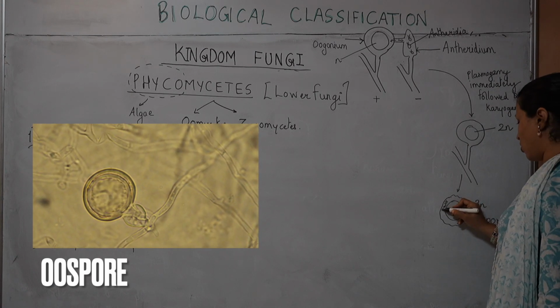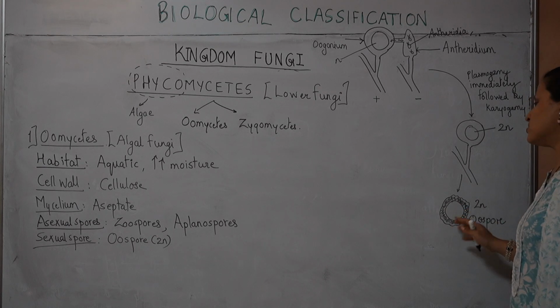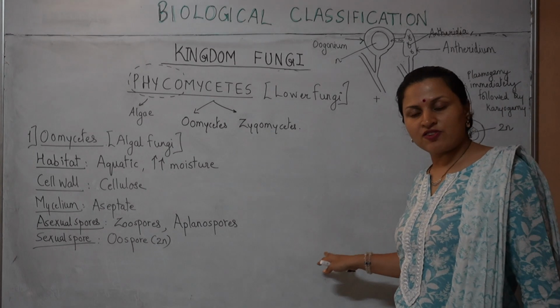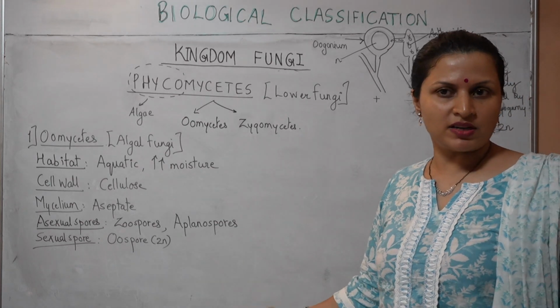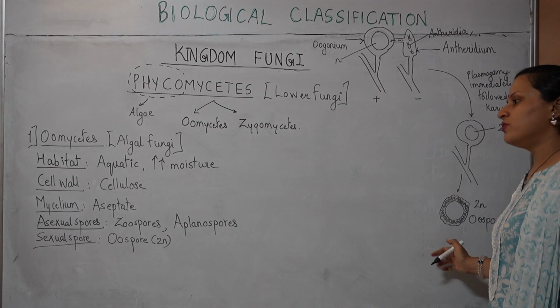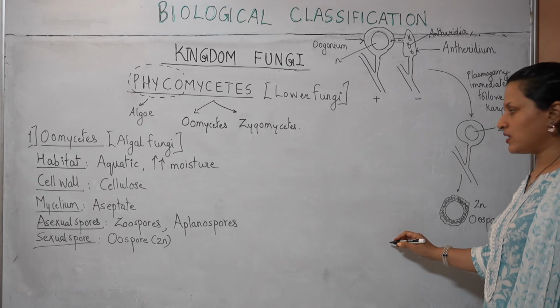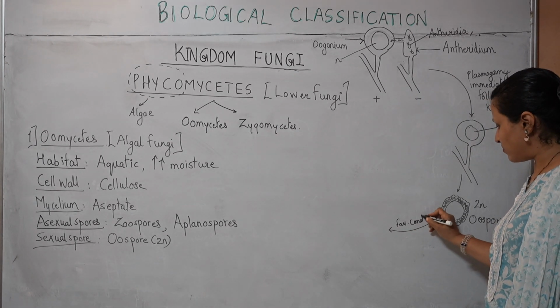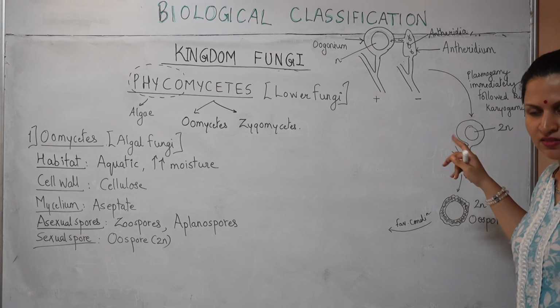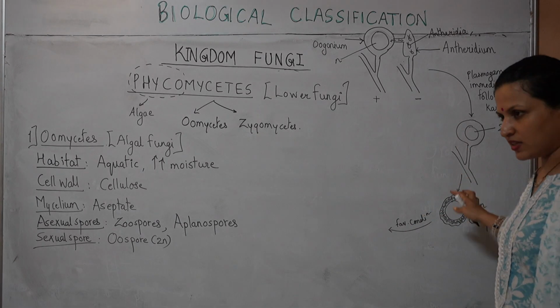It will be a thick-walled spore. This oospore is going to help it tide over the unfavorable conditions. Remember, sexual reproduction is undertaken during unfavorable conditions. So this oospore is going to help it tide over the unfavorable conditions. Upon the return of favorable conditions, plasmogamy step is done, karyogamy is also done. It is stuck in the 2N stage.